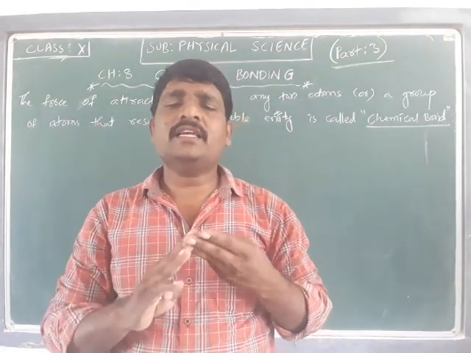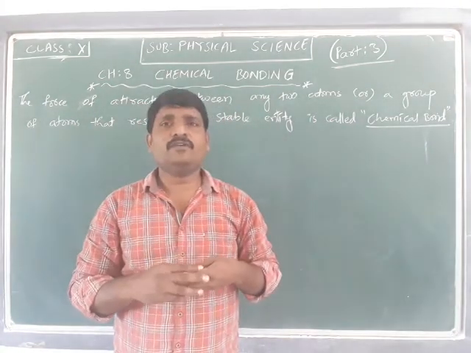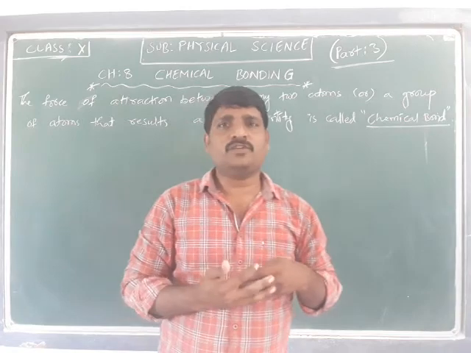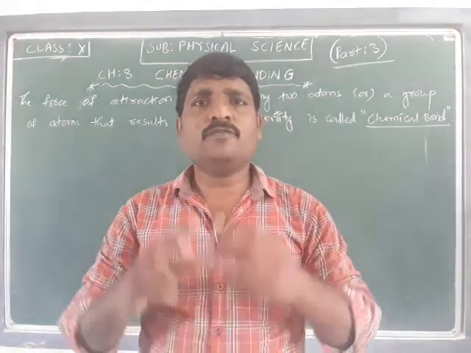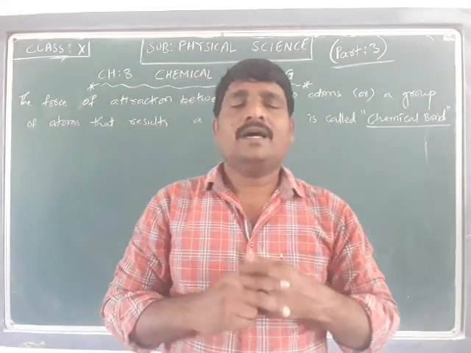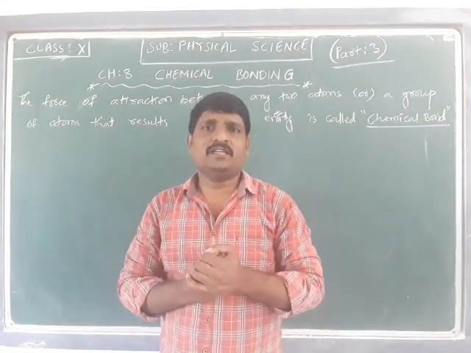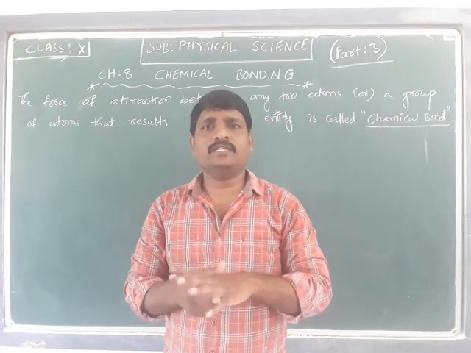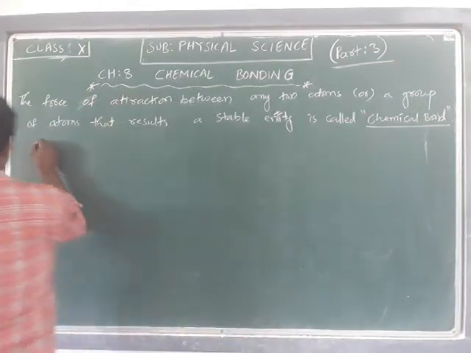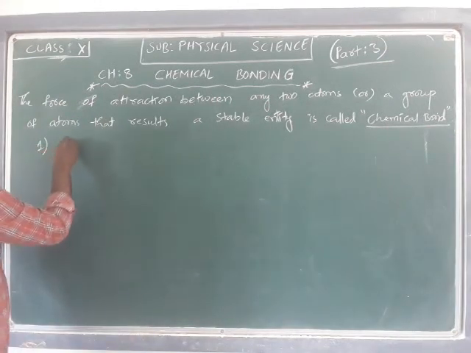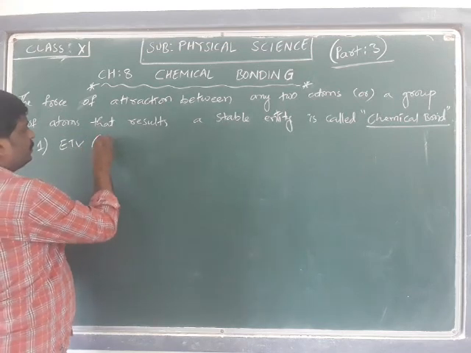These three theories are very helpful to understand the formation of a bond between two atoms or a group of atoms to form a molecule or a compound. Today we are going to discuss the first one, ETV.